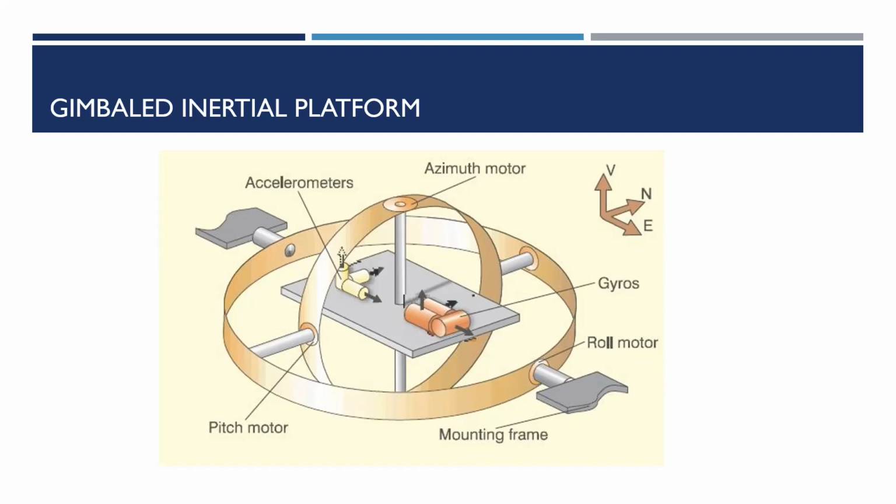The gimbals in an INS are mounted inside one another. Gimbals and torque servos are used to null out the rotation of the stable platform on which the inertial sensors are mounted.